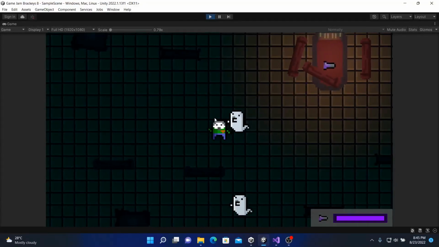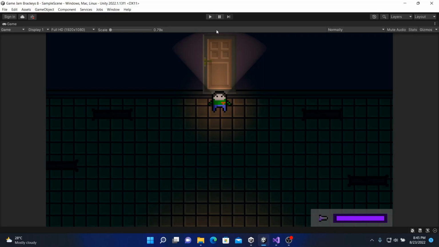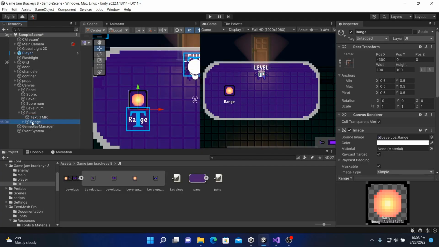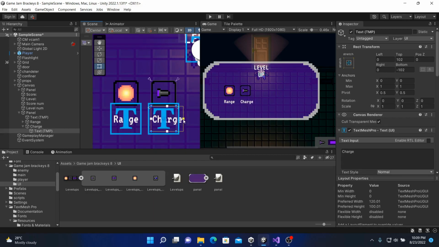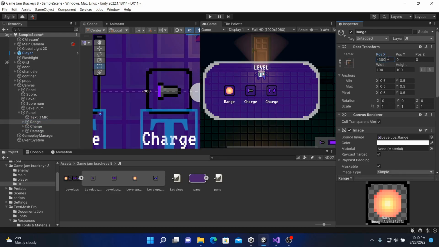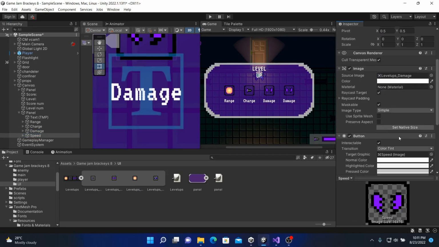So I guess I fixed it. But now the flashlight has a bar that runs out. I worked on the level up systems, like there are the buttons. The screen comes up every 10 levels, and then it increases by increments of 5 every level. So you have the range, the charge, the damage, and finally the speed. These are the upgrades for the level.